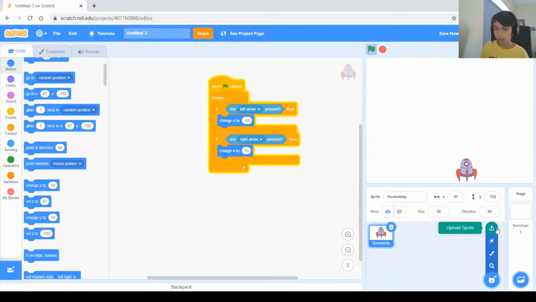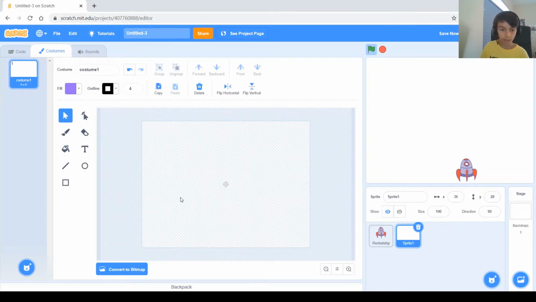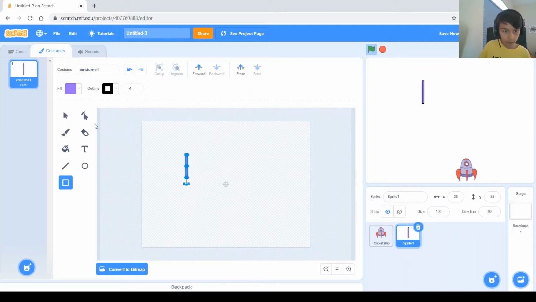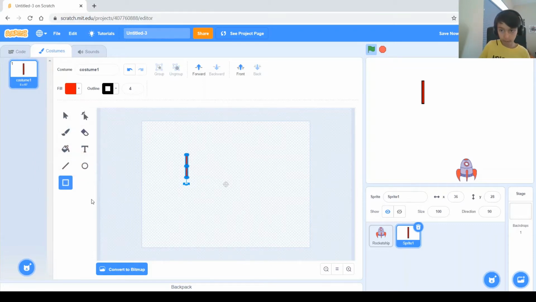So the bullet we actually have to draw. So click on here and get the paint, and now we need to draw it. So you have to get this rectangle and draw a pretty good size for a bullet. I'll say that's pretty good, and pick your color for the inside. I'm gonna pick a reddish, and it'll automatically fill it in for you like that.